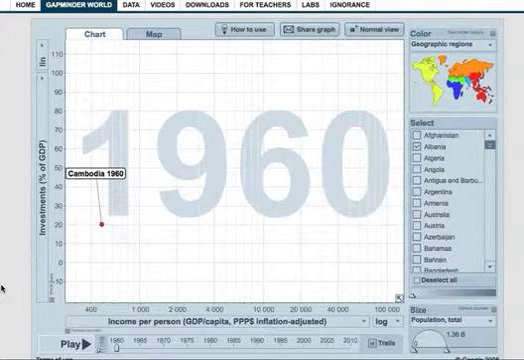I chose investments as a percentage of GDP because it gives you a clear indication of the amount of money invested compared to the average GDP, and income per person, GDP per capita based on purchasing power parity adjusted for inflation, because GDP is a good indicator when you have countries that are stable, and these three have periods of true instability and to this day remain quite unstable.